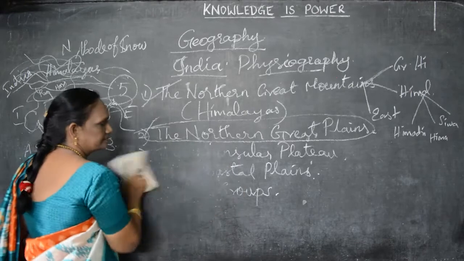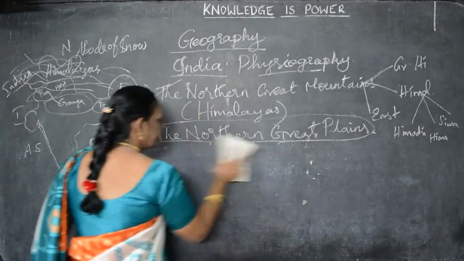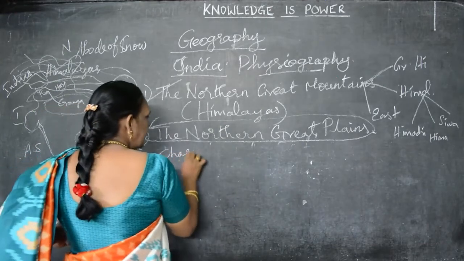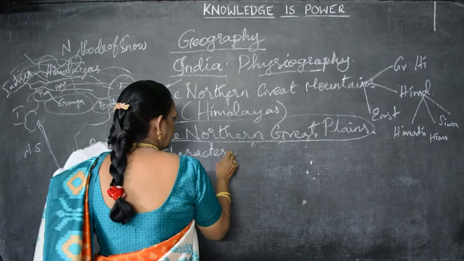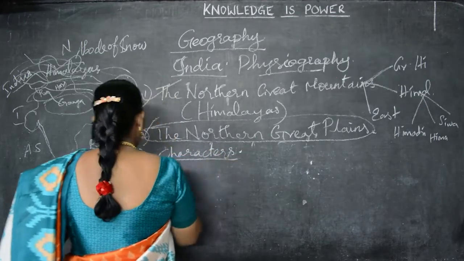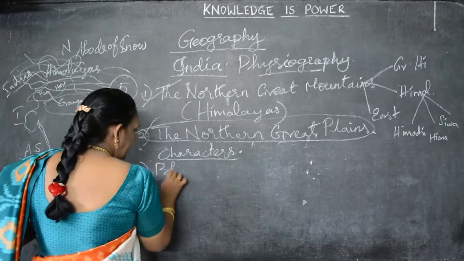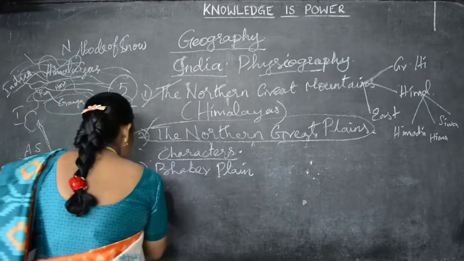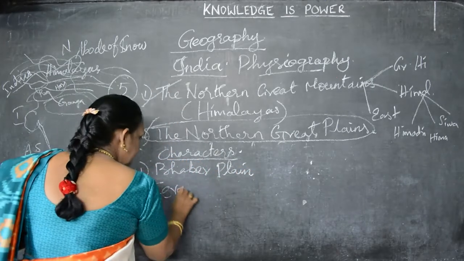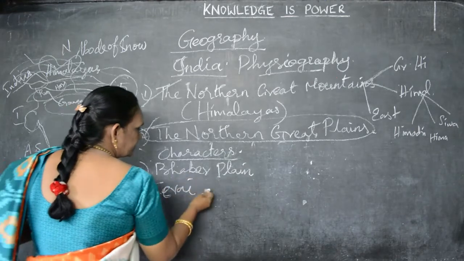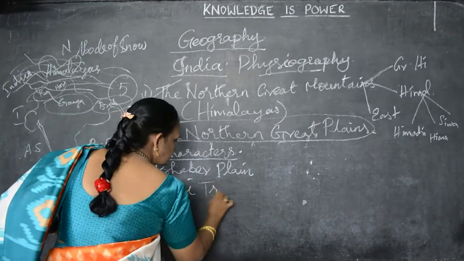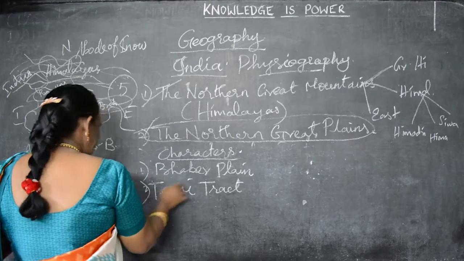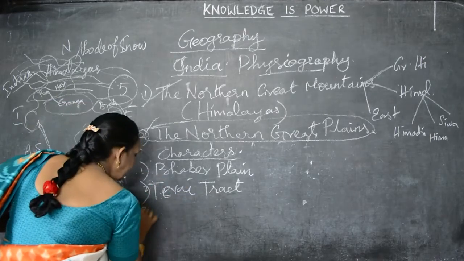Now these northern Great Plains have some characters. We'll see now. They are the Bhabar Plain, then the second one the Terai Tract, and the third one the Bangar Plain.